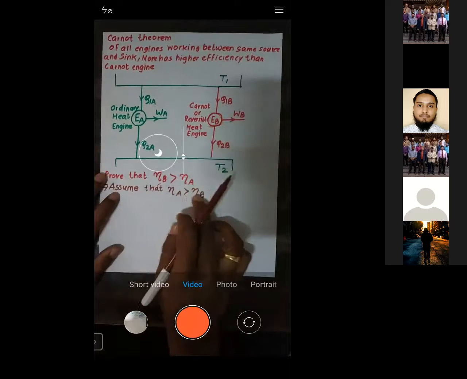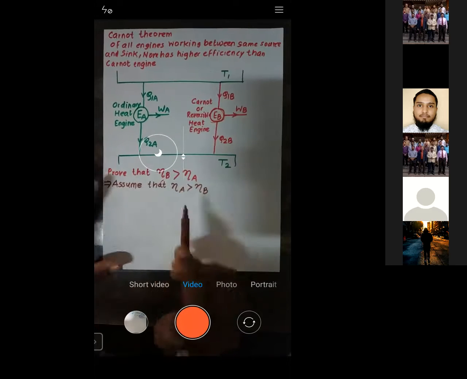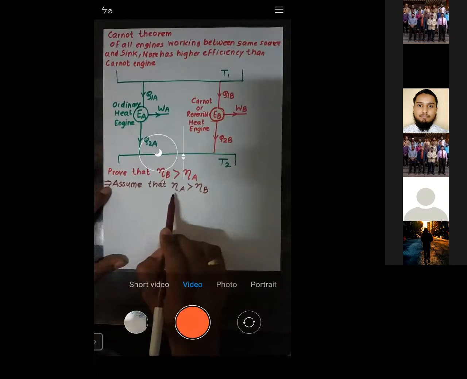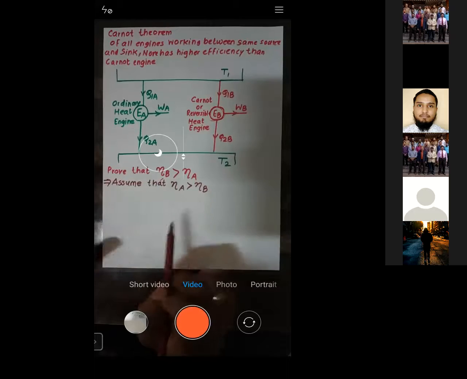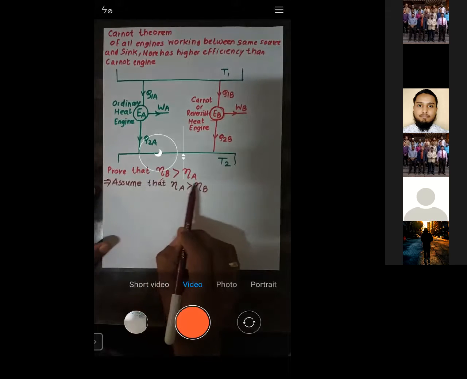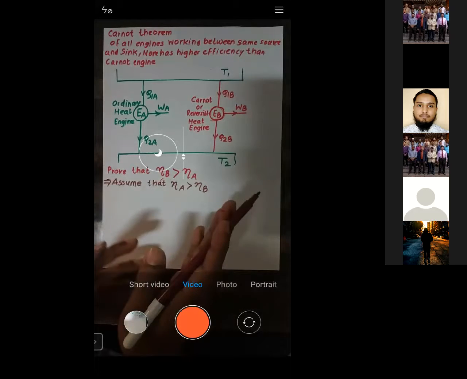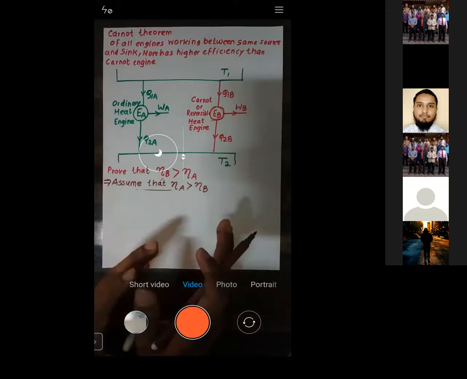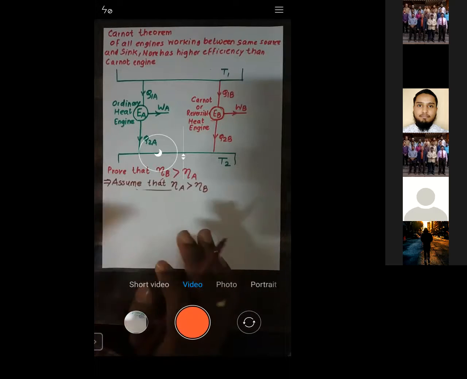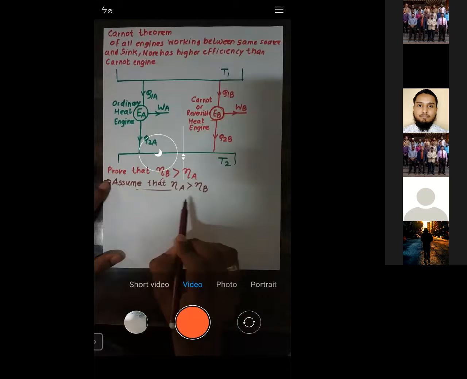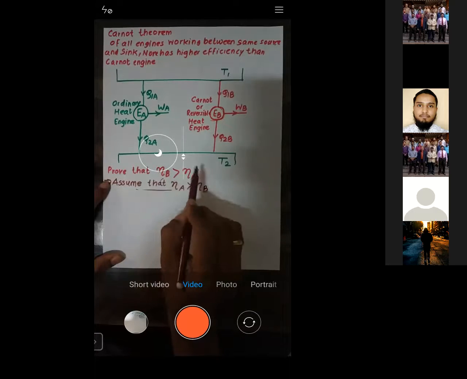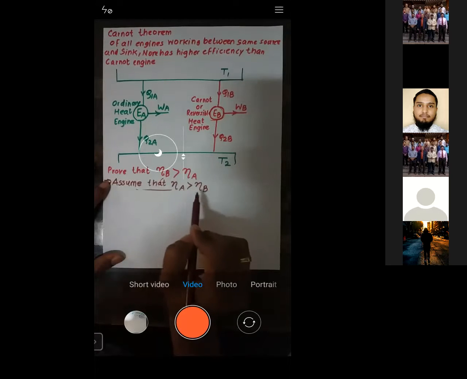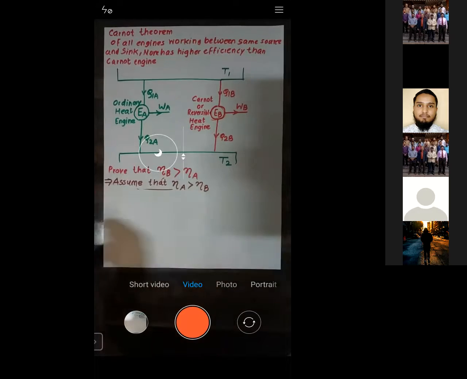If with this assumption I conclude to wrong results, that means this assumption is wrong, and what is correct is the reverse of the assumption, that is, efficiency of B is greater than efficiency of A.